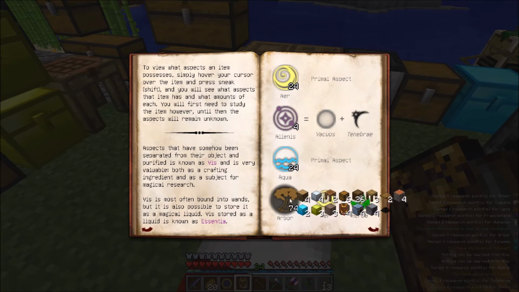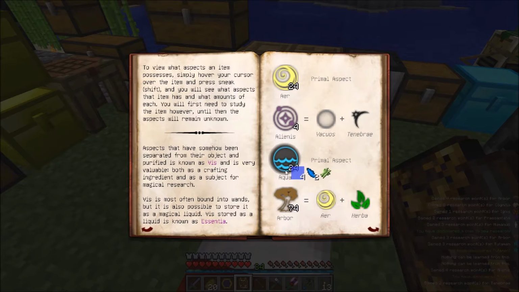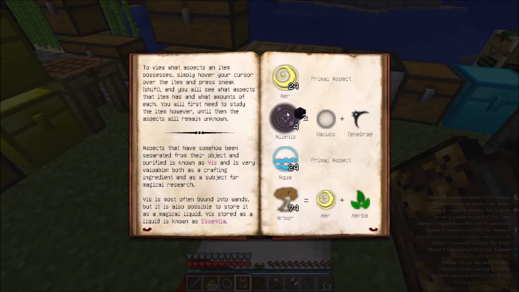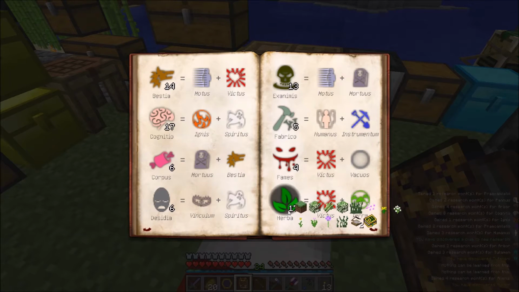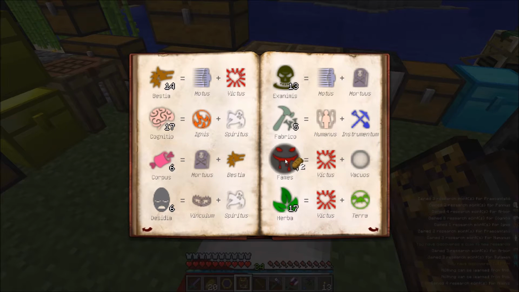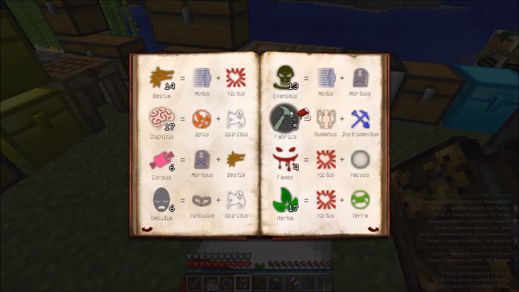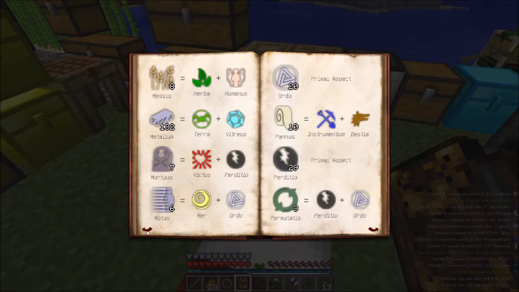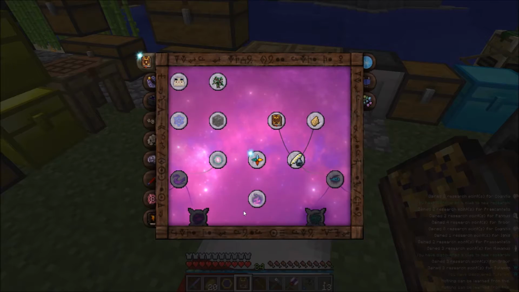If you highlight over it, it'll tell you sources of the thing that you clicked on. So like Herba, all of those things contain Herba as far as I'm aware. All these things that I'm aware of contain Famus or Fabrico, things of that nature. And so on and so forth until eventually.